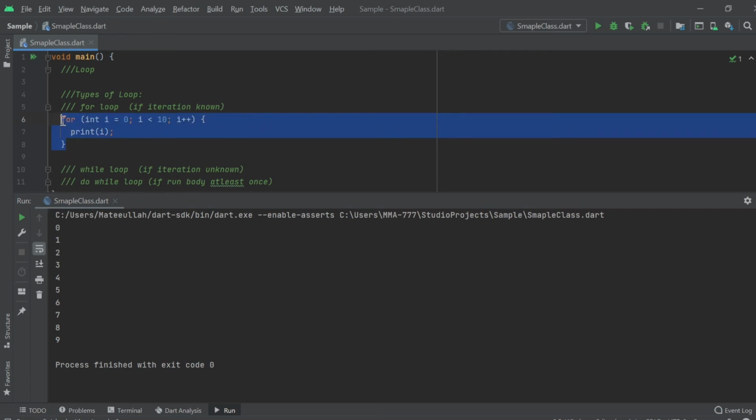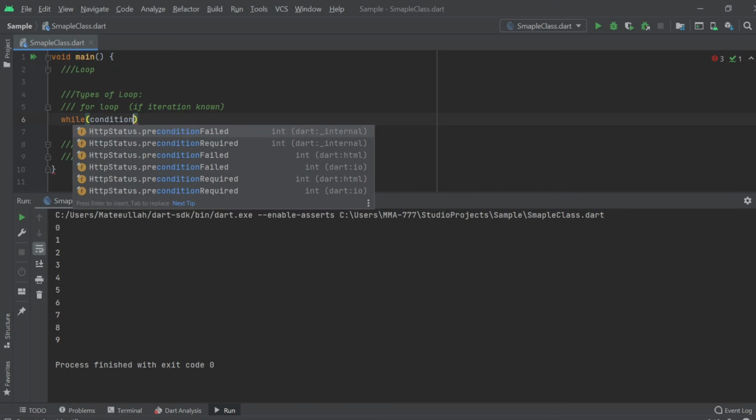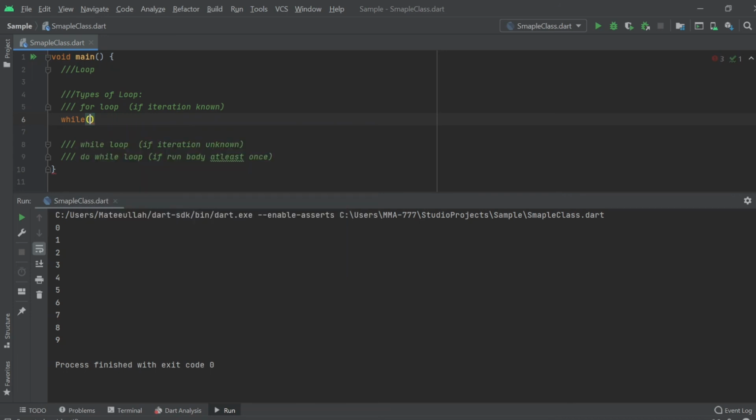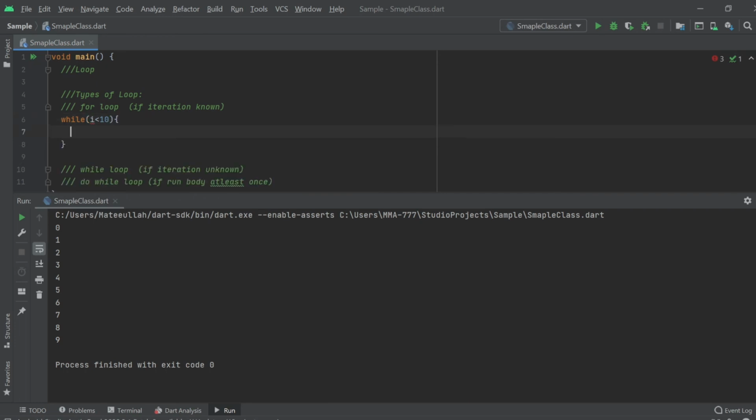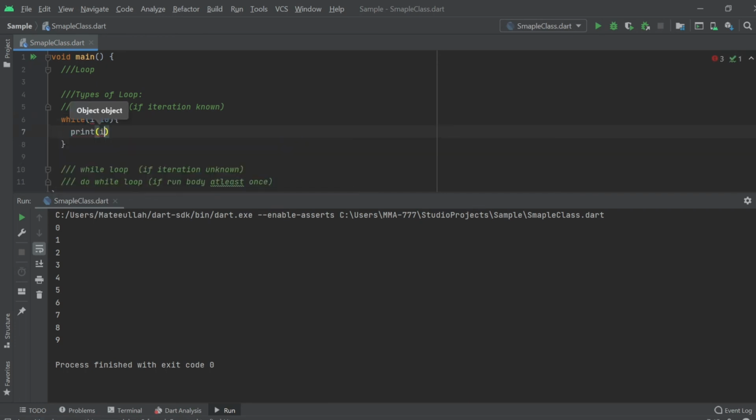And the same if I use a while loop. In while, I will give the condition, any condition that I want, like i less than 10, and then I will give the body and print i. You can see there is an error that i is not declared.